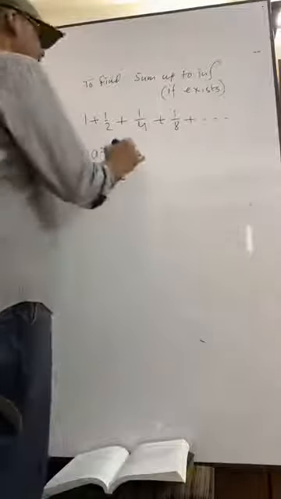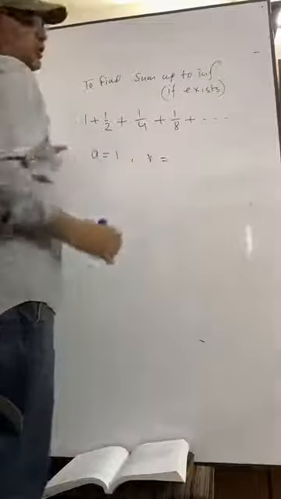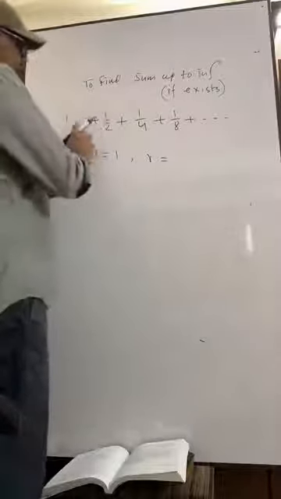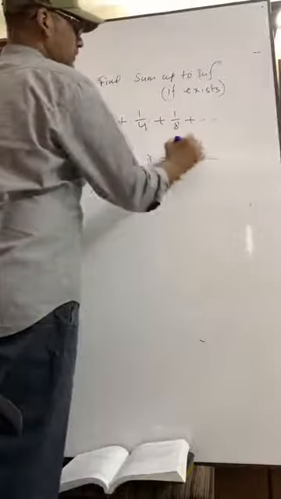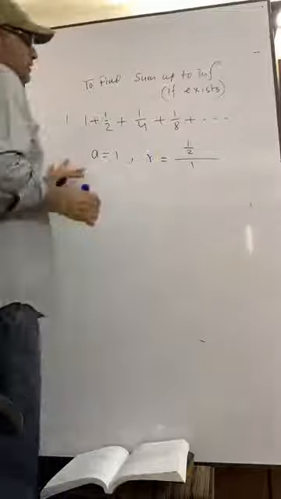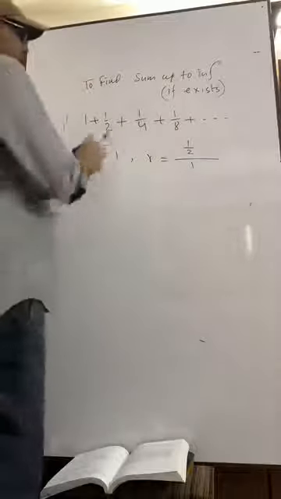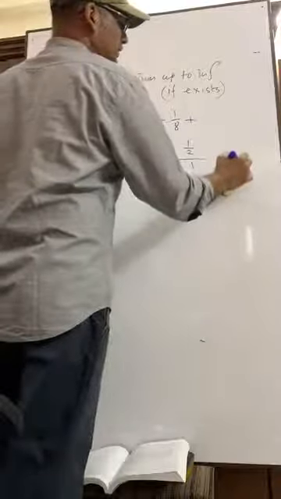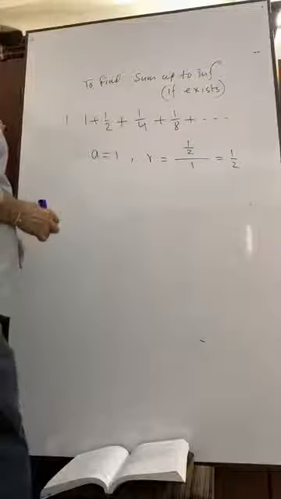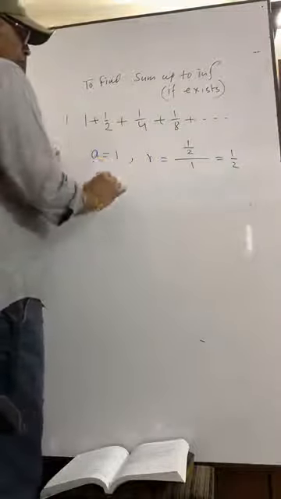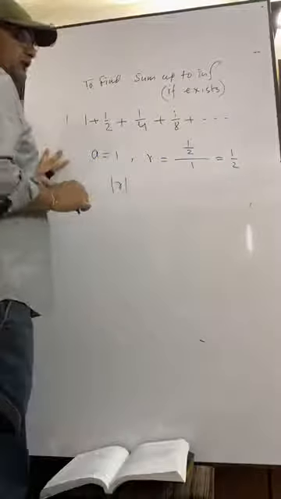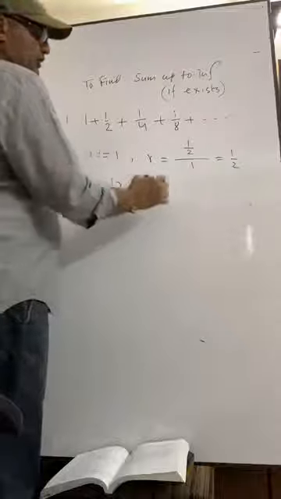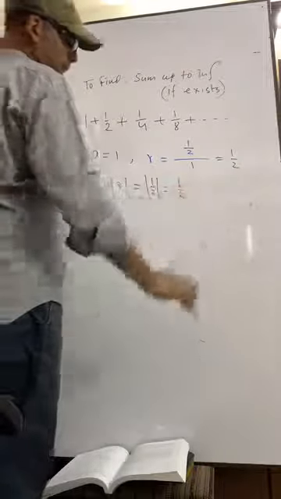Good. What is the common ratio? What I showed you, what I told you that day. Common ratio means second term by first term. It is equal to half. So then what will you do? You have to find the absolute value. Absolute value means this. This is the absolute value equal to half.